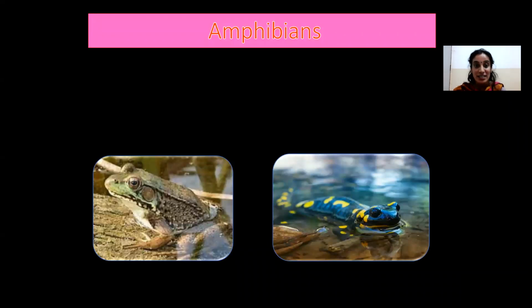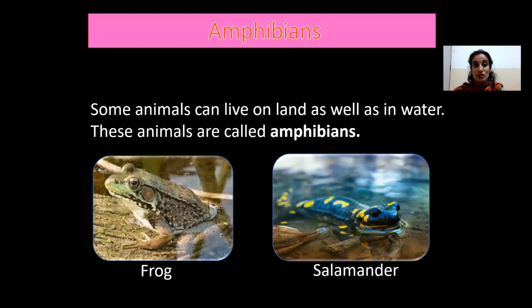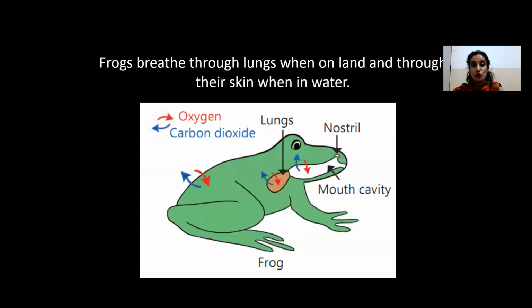Next, we are going to the next category, that is amphibians. Amphibians are the animals that live both on land as well as in water. So those animals which can live on land as well as in water are referred to as amphibians. Examples of amphibians are frog, salamander and toads. You know what is special about this? These amphibians breathe through their moist skin when in water and use their lungs to breathe when on land.